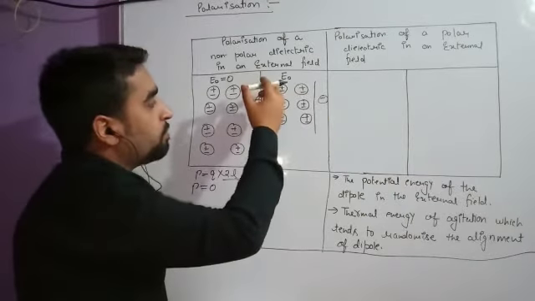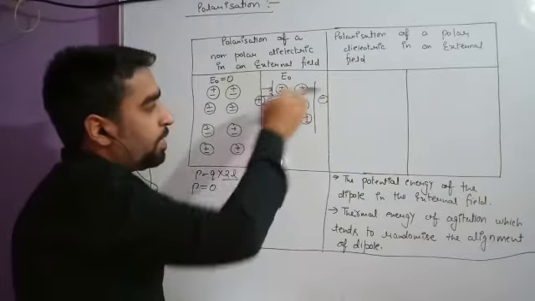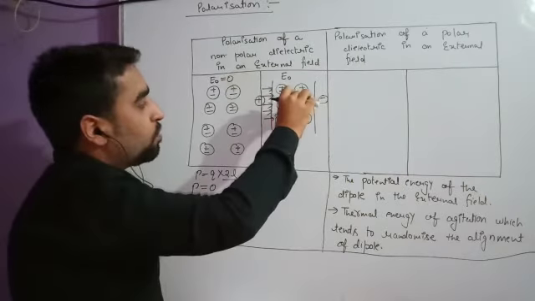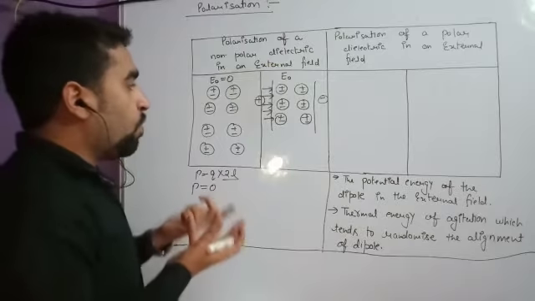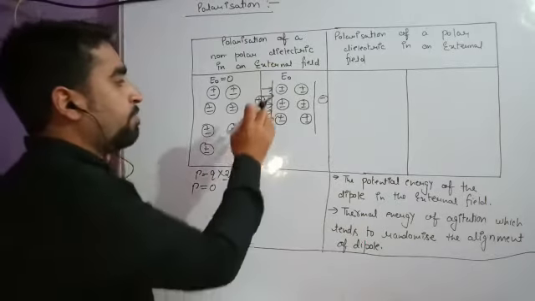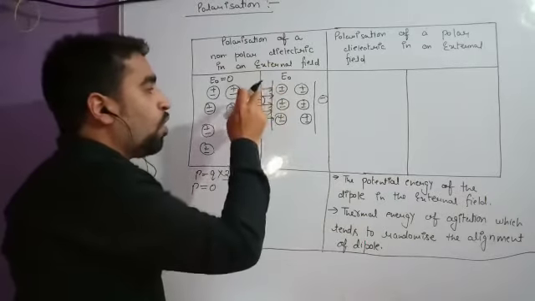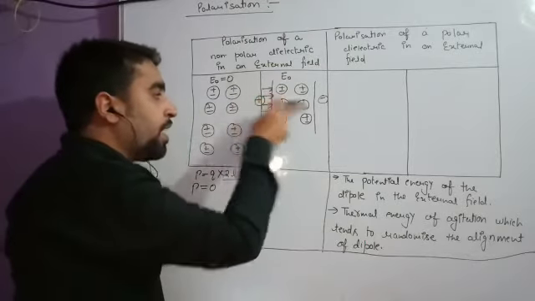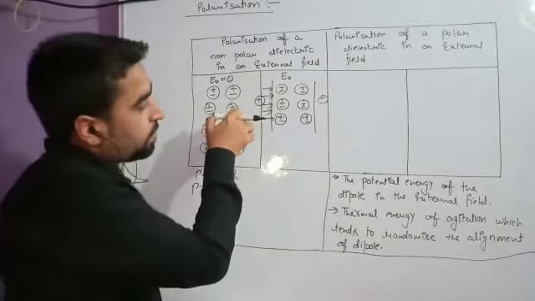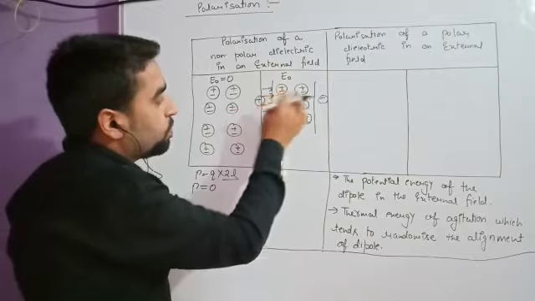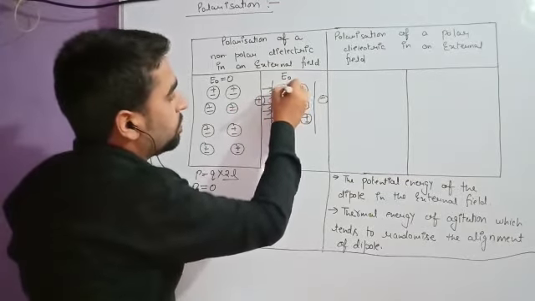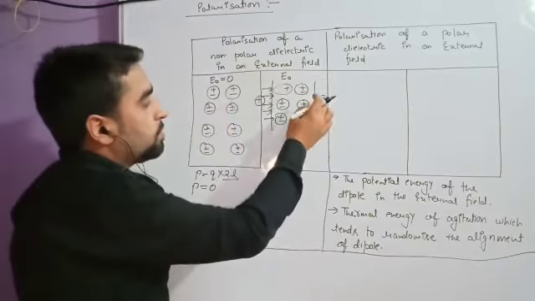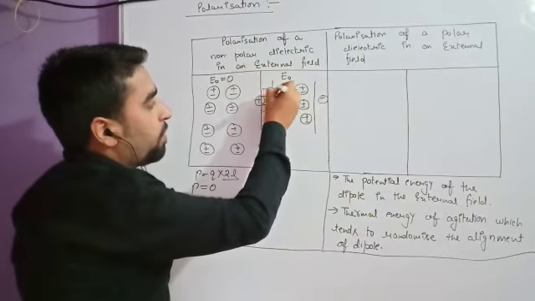Why is this happening? This is very simple. We already know that a positive charge always aligns itself in the direction of the applied field. So this is the direction of the applied field. This positive charge will align itself like this, and this negative charge will align itself like this.